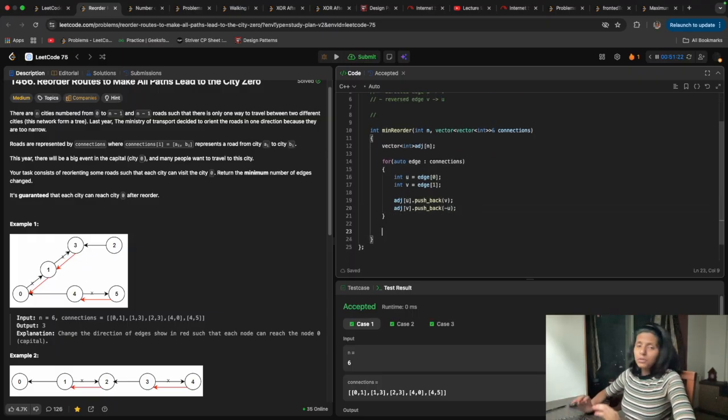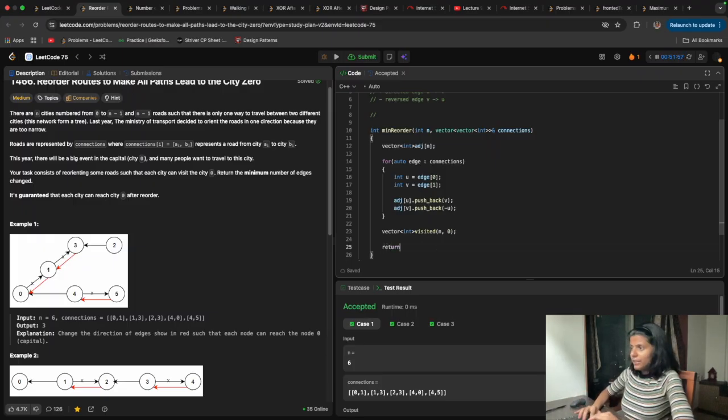Then we will do the DFS traversal. For that, first we need to create a visited vector. I have to just maintain which nodes I have visited, so I'm creating a visited vector. Right now I have n nodes and I haven't visited any node, so I'll represent it as 0. The 0 means I haven't visited, and if it is equal to 1, then it means I have visited.